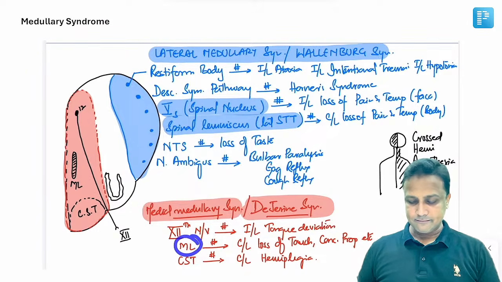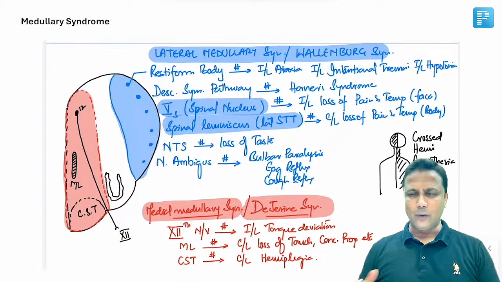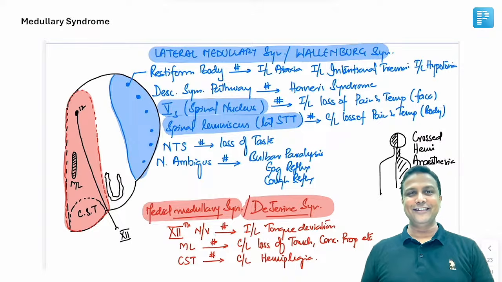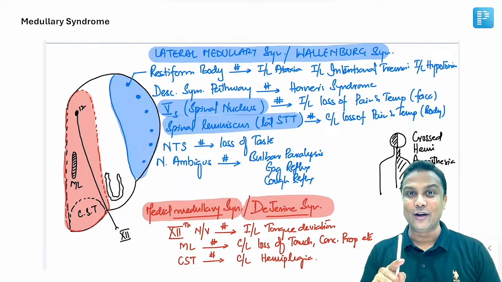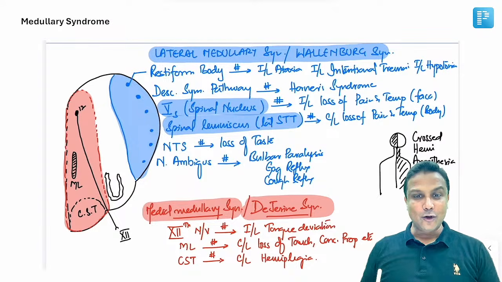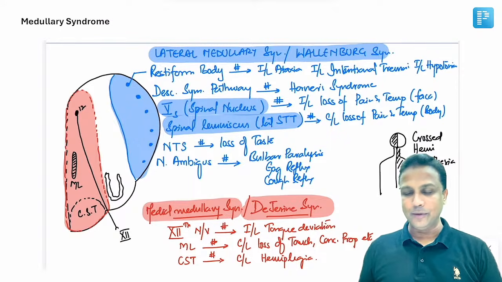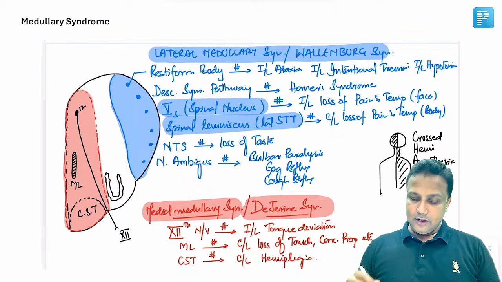Medial lemniscus, of course, it will lead to contralateral loss of fine touch, vibration, proprioception and all. And corticospinal tract, again the same thing. I told you very clearly, the crossing happens in the medulla, but in the lower medulla. So here also the injury is actually before the decussation, so contralateral hemiplegia happens. Contralateral hemiplegia will be there, okay? Now this syndrome is nothing but the medial medullary syndrome here.